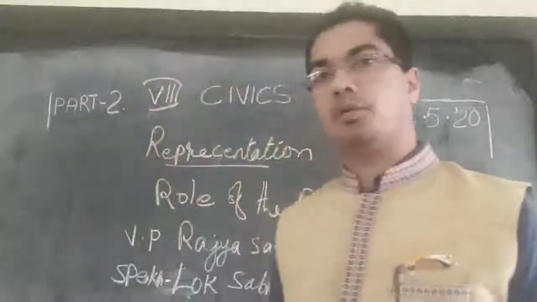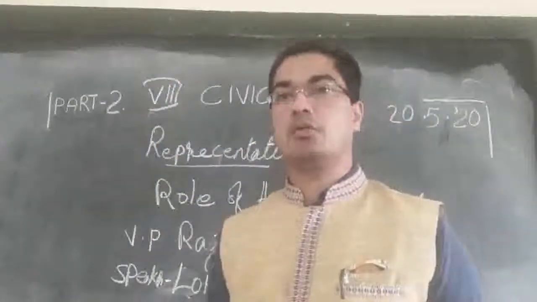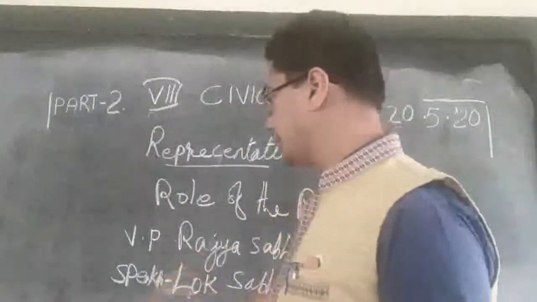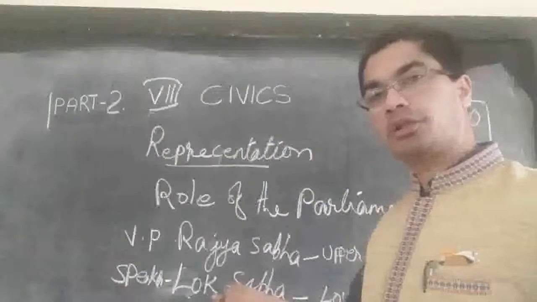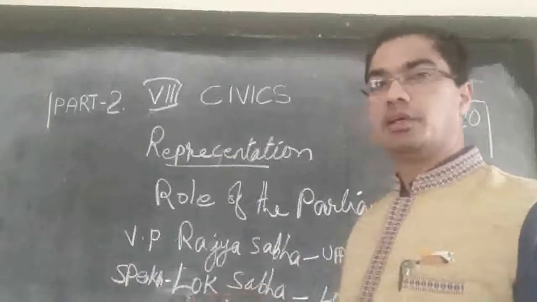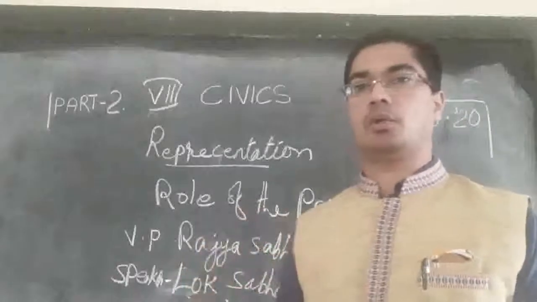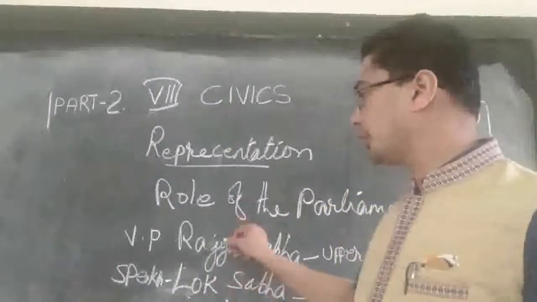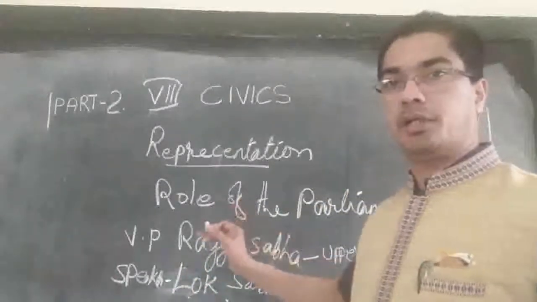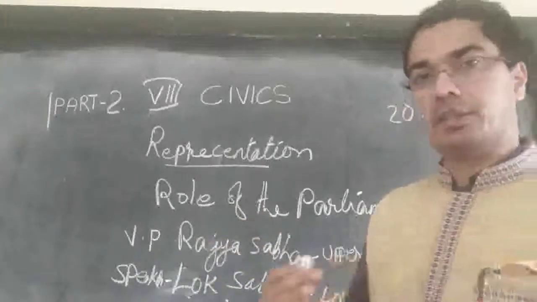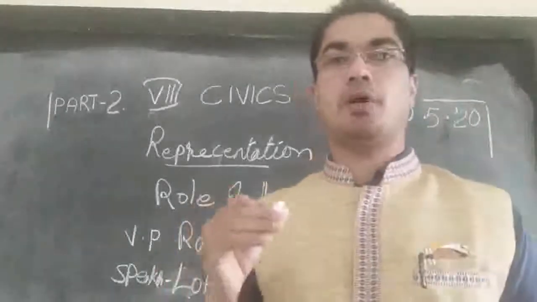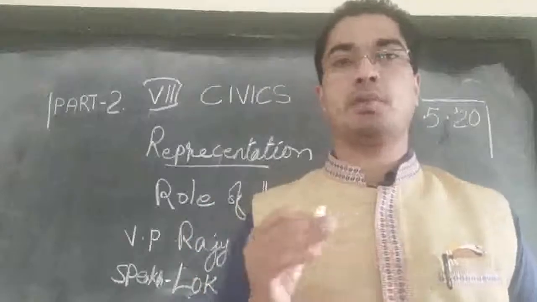When a new law is to be made, it is discussed first in the Lok Sabha by all the MPs. If they agree that this law is okay and we shall make it a law, they send it to the Rajya Sabha. There the MPs of the Rajya Sabha will discuss it again, and they also have to approve it. Okay, this law is good, let us make it a law.